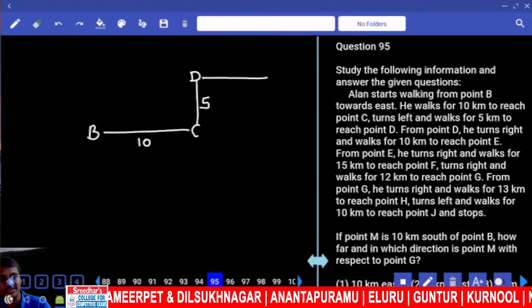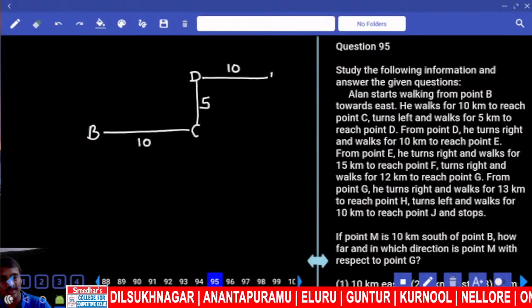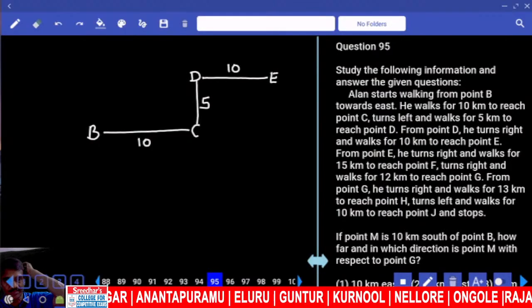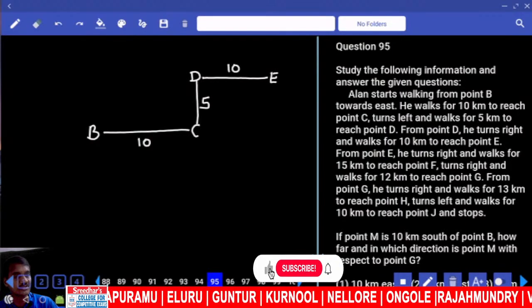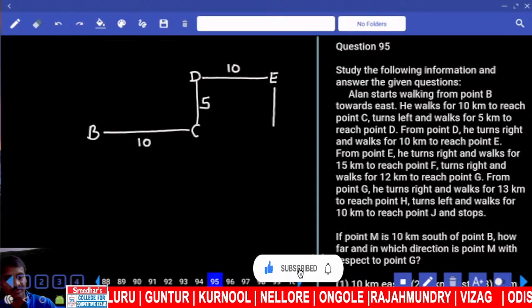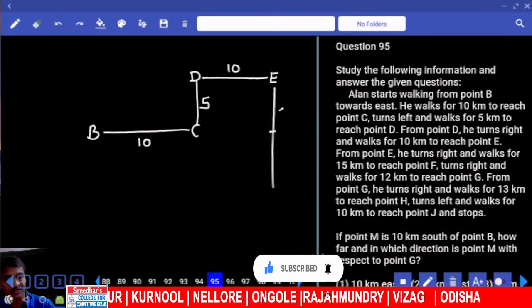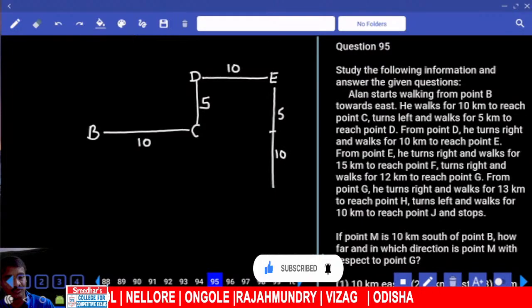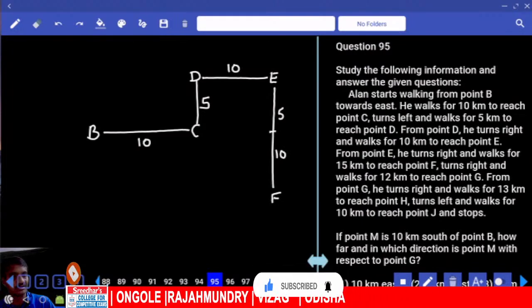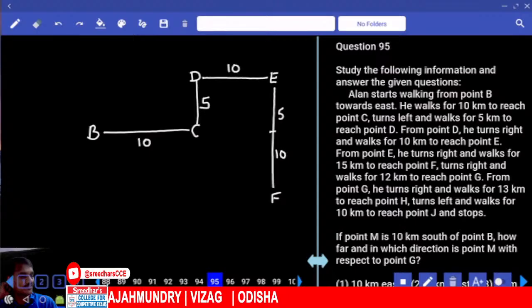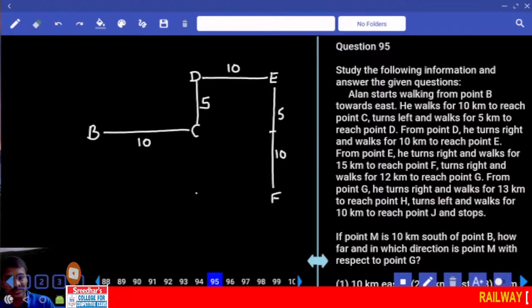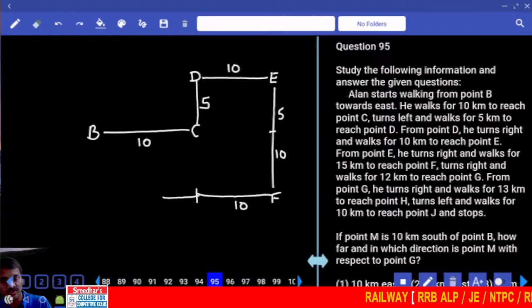From here, what is the distance this person has covered? 10 kilometers to reach point E. And from E, he turns right and walks for 15 kilometers to reach F. From F he turns right and walks for 12 meters to reach G. This is 10 and this is 2 more, so 12 meters to reach point G.